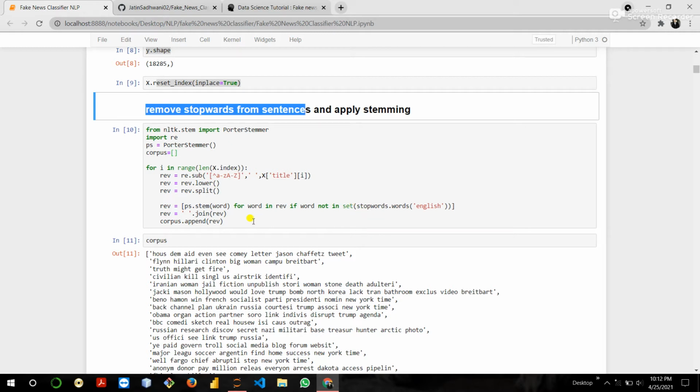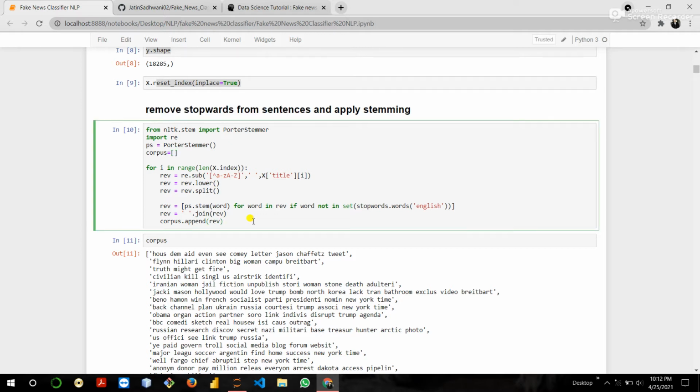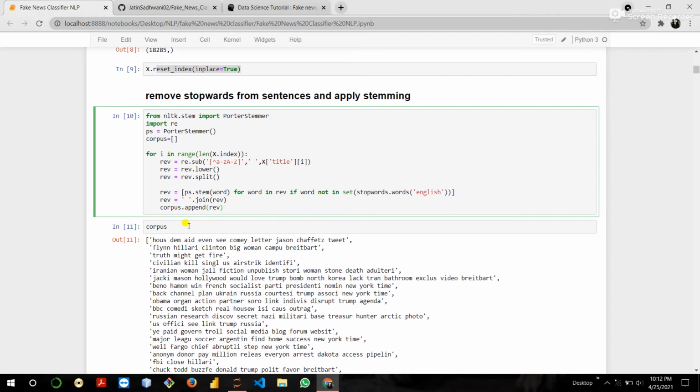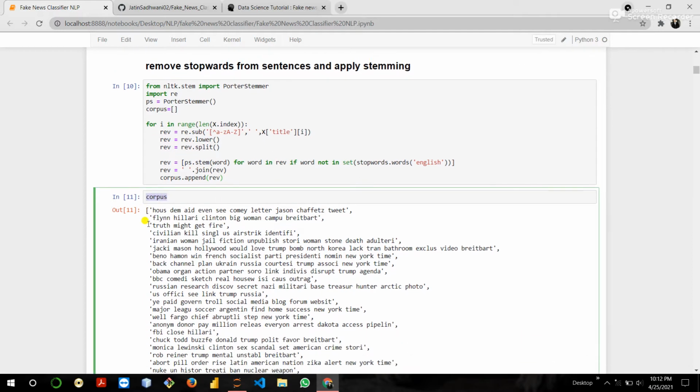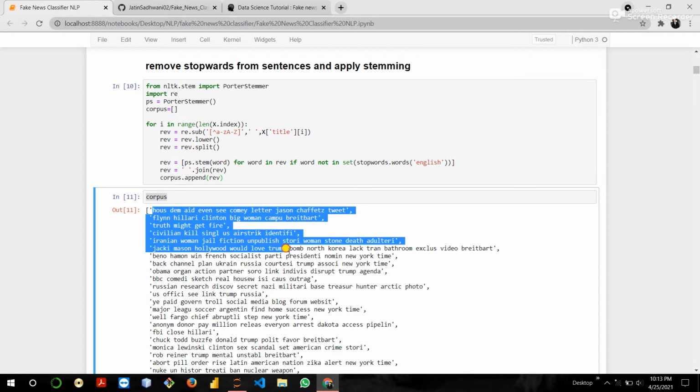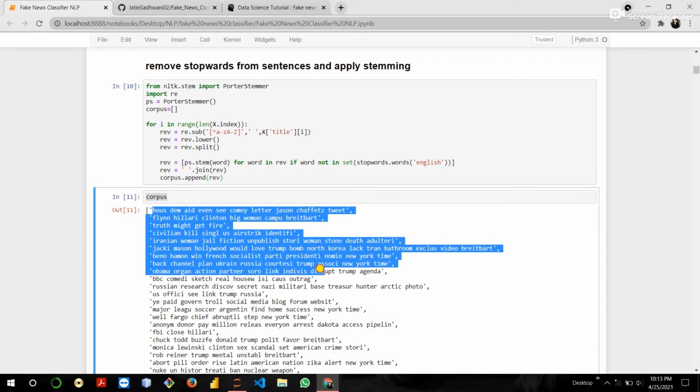If we have words like like, likely, liking, and liked, it converts them into like. It basically goes to the root word. Now you can see our news after applying the stemming and removing the stop words.